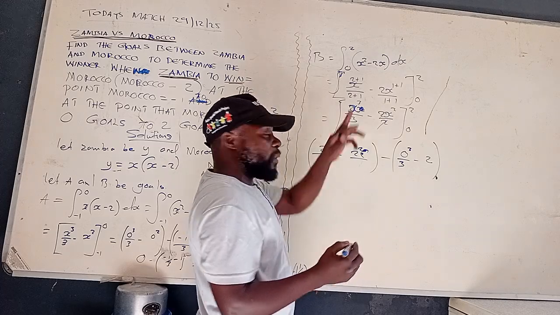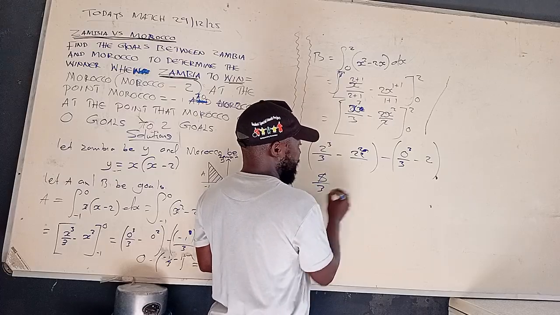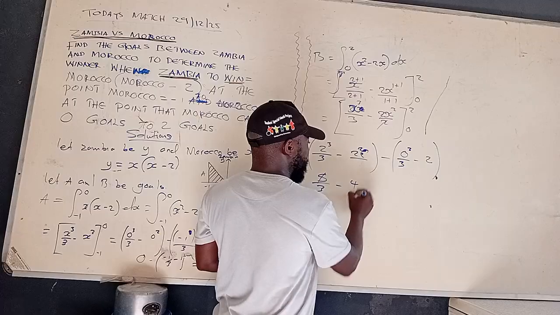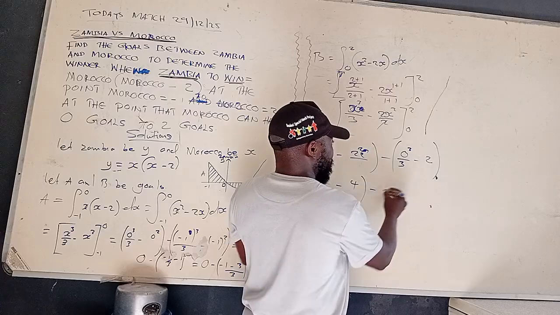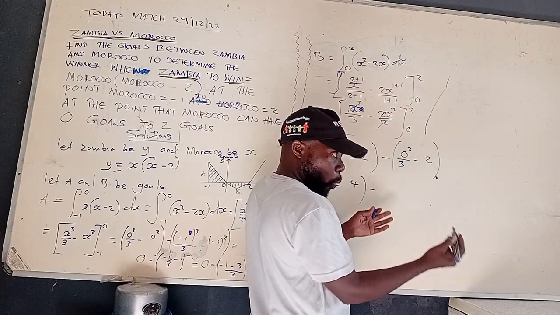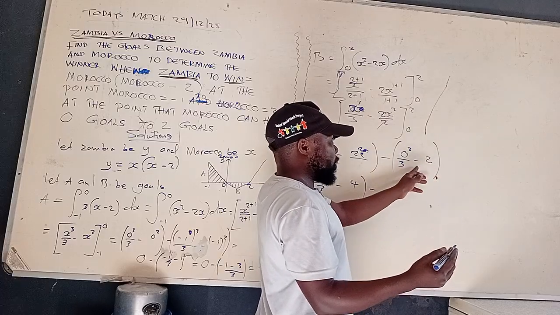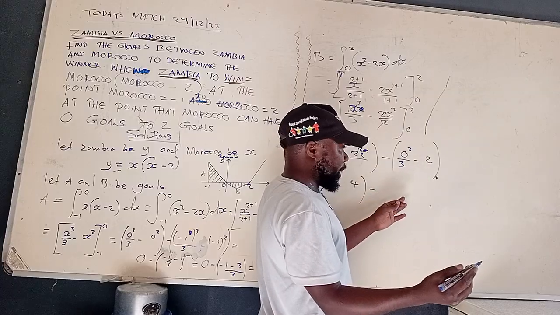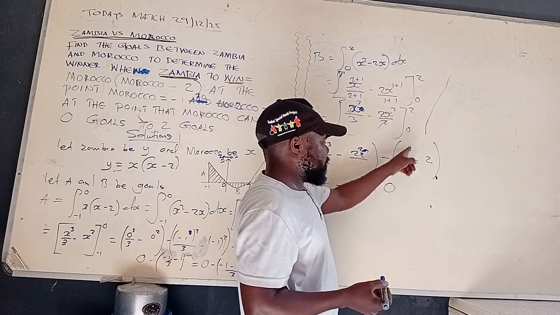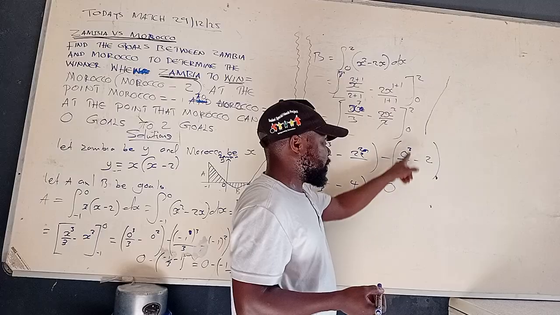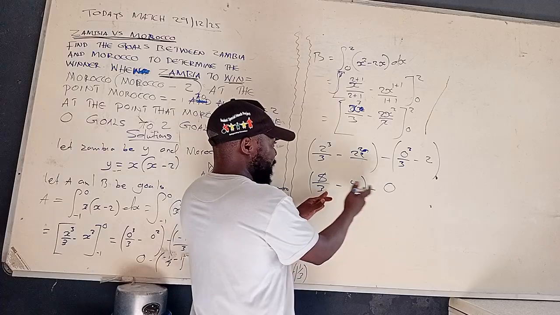So remember the 2 to the power 3. That will give us what? 8. Okay. That will give us 8 over 3 minus 2 to the power 2, which is 4. Are we together? Minus 0 to the power 3, that will give us 0. Then minus, that will still be 0 at that moment in time. So automatically this one will still be 0. Are we together? Because if you divide by 0 to the power 3, that will be 0, minus 0 to the power 3 there. It will give us still 0.